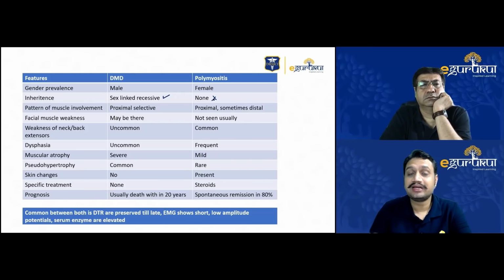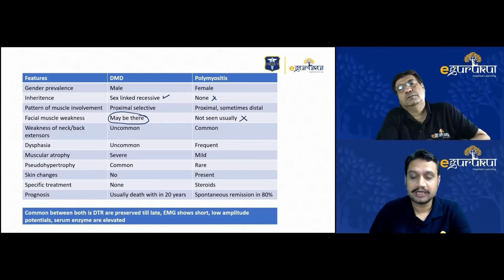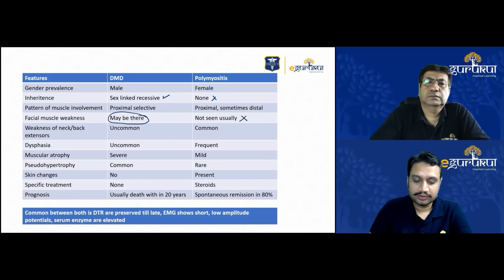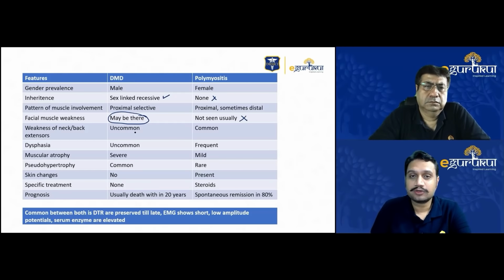Then facial muscle weakness, as you clearly said, can be a part of the dystrophinopathies, but not a part of any of the other muscular dystrophies. That is one very important feature. Talking about the other muscle weakness, not involved in DMDs or the Beckers are usually the muscles of the neck and the back. But in polymyositis, usually these are involved. The patient cannot hold the neck. So this is one important feature which differentiates these two.